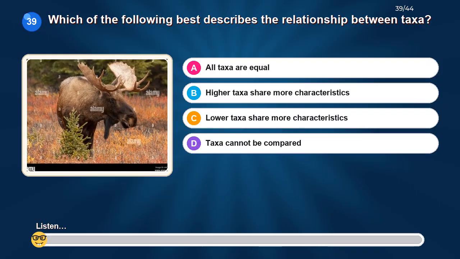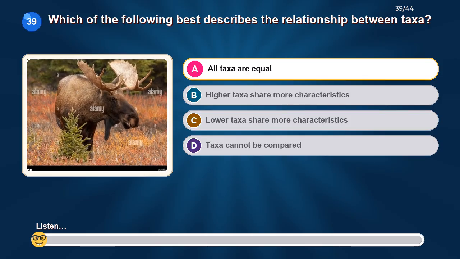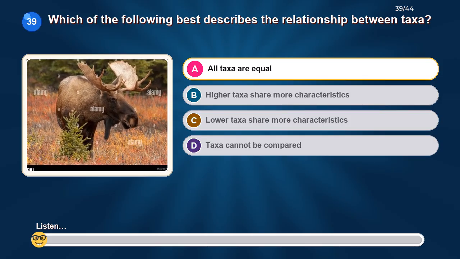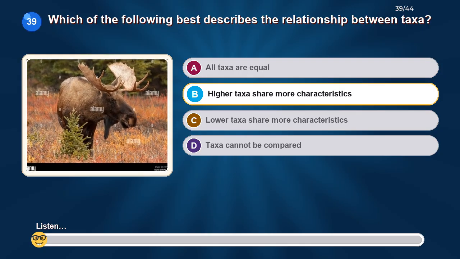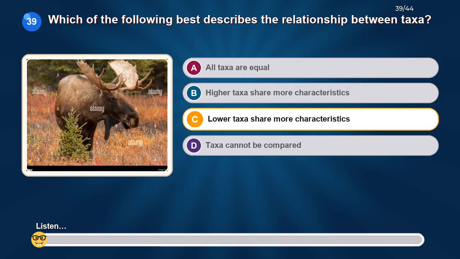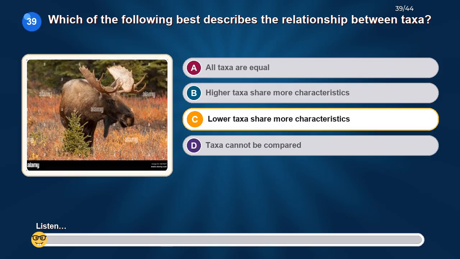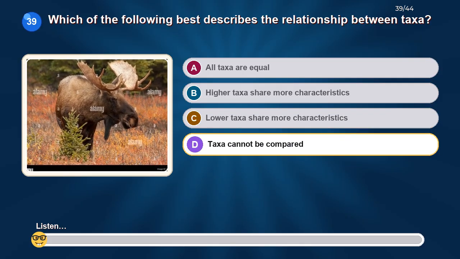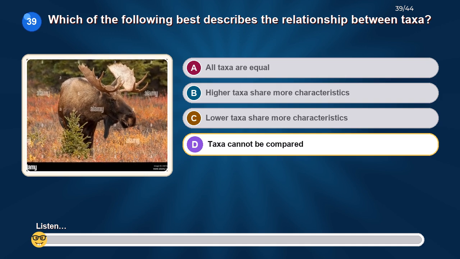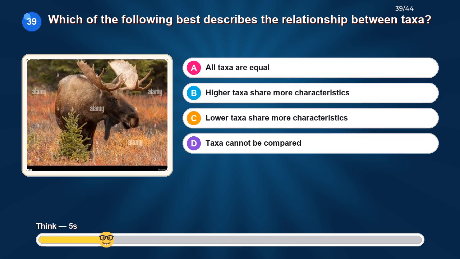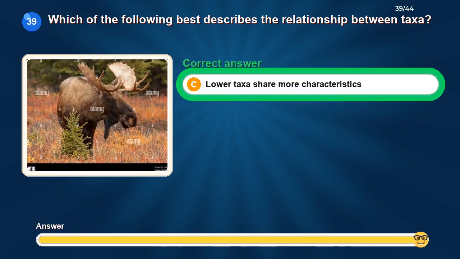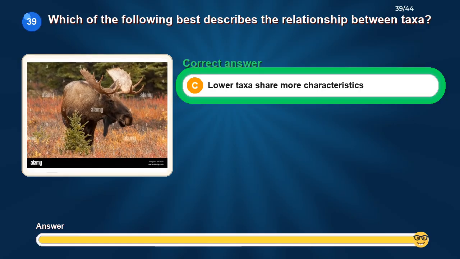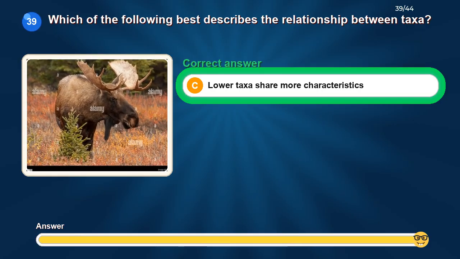Which of the following best describes the relationship between taxa? Option A, all taxa are equal. Option B, higher taxa share more characteristics. Option C, lower taxa share more characteristics. Option D, taxa cannot be compared. The correct answer is lower taxa share more characteristics.